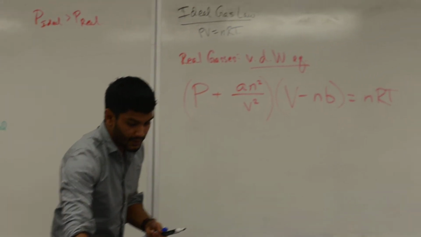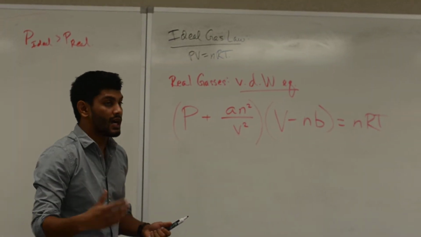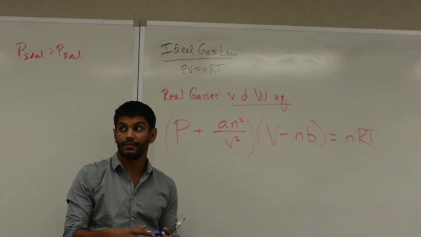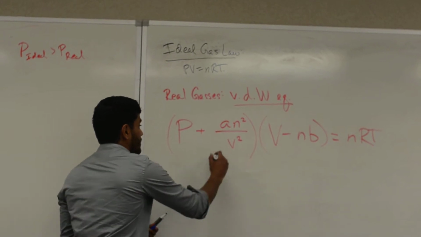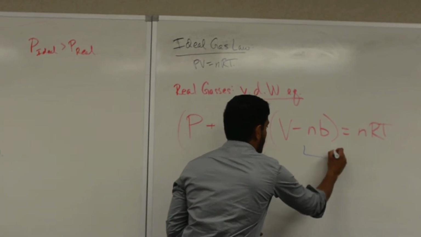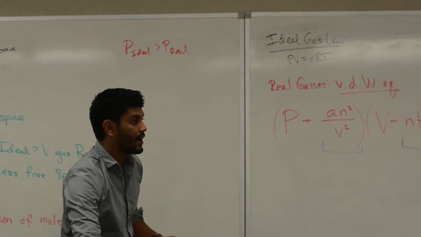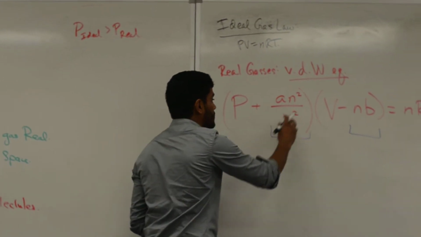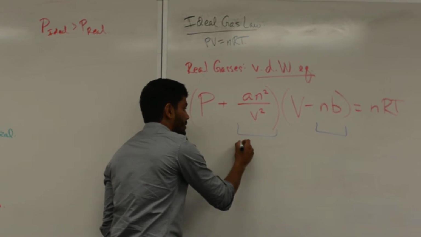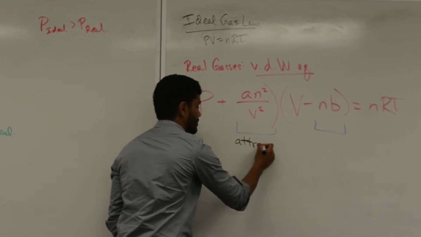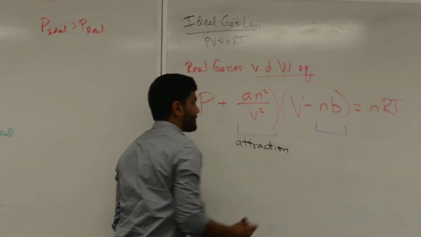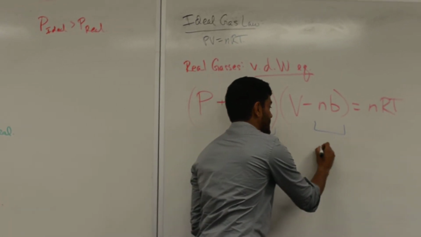So in order to account for attractive forces and size of the molecule, we have to look at these terms. These are called corrective terms. So an squared over v squared accounts for attraction, and nb accounts for size.